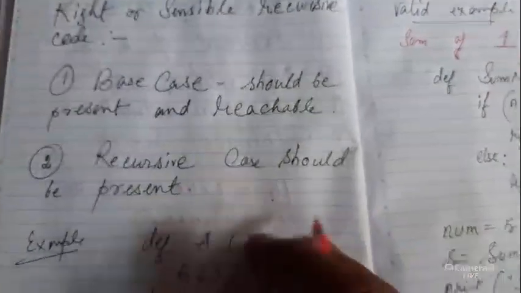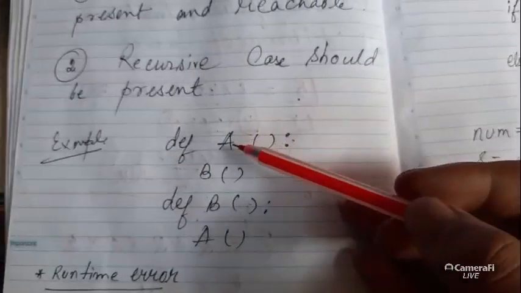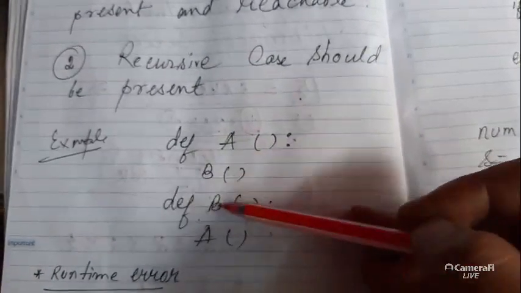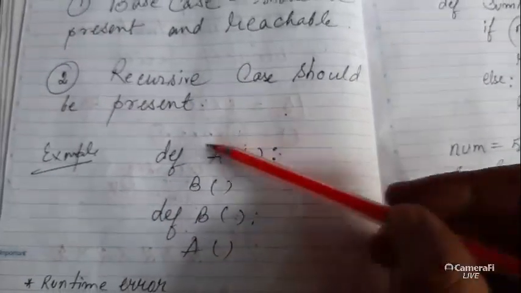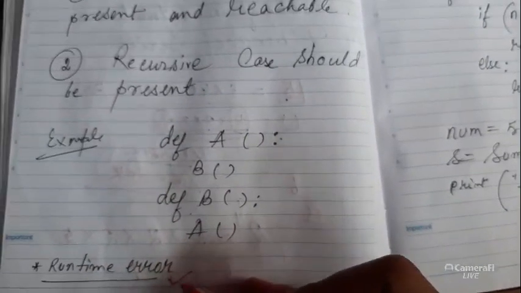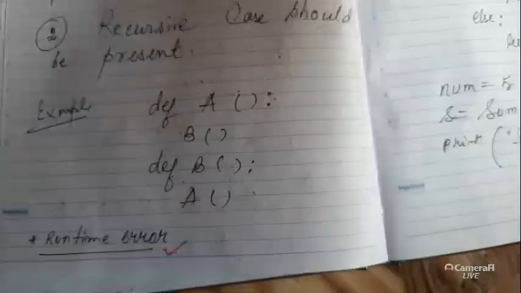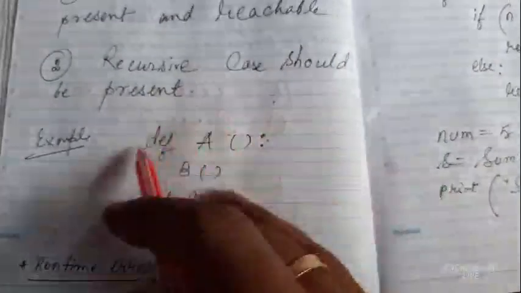Just like yesterday I tried in front of you, this is one code where def A is calling B and def B is calling A. I think you can remember, it was running endlessly. So basically this type of code produces a runtime error. A runtime error is an error where there is no syntactical error.